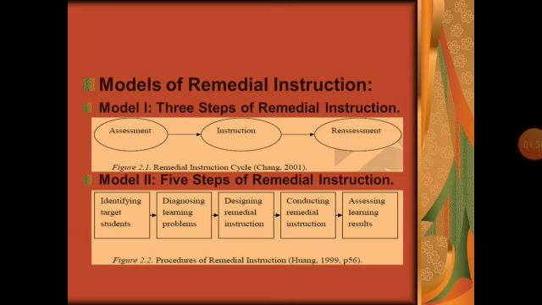Now, there are two types of models of remedial instruction. Model 1 is given by Chang and Model 2 is proposed by Huang. So we will be discussing these models separately. Model 1 consists of 3 steps of remedial instruction. In this, first comes the assessment.